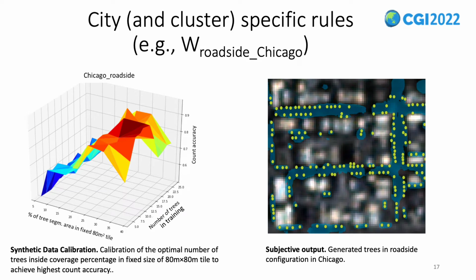We kept a fixed size of an 80 square meter tile and varied the number of trees in training, then recorded the accuracies as shown on the plot on the left. Then we used the GAN resulting in the closest to ground truth density for a given procedural rule. On the right, we show the output of one tile of the roadside Chicago rule, where the yellow circles are trees and the blue segments are tree segments from the previous step.